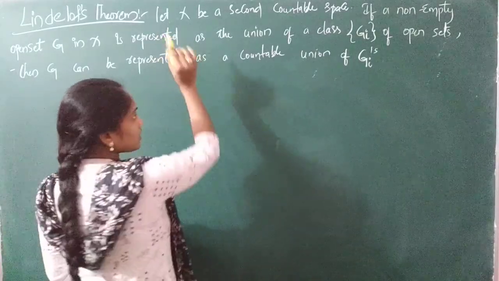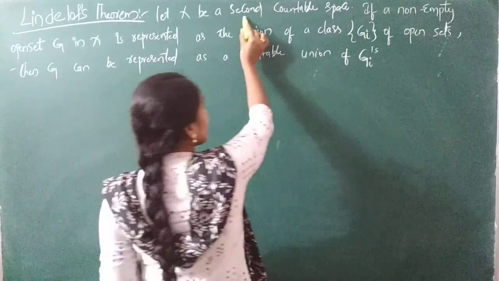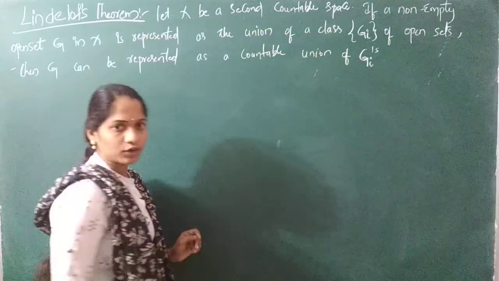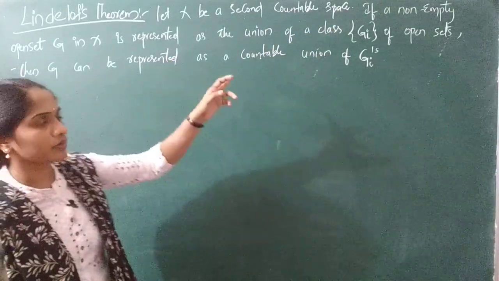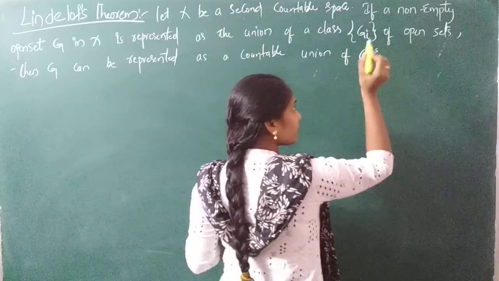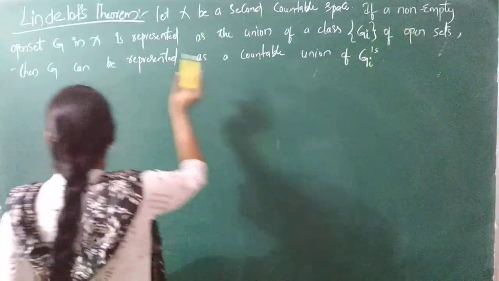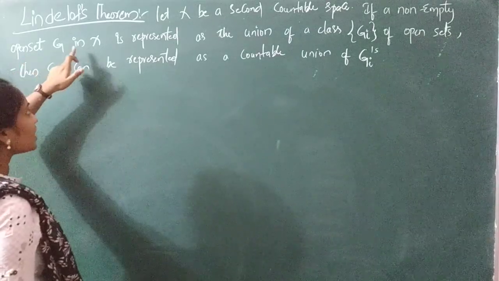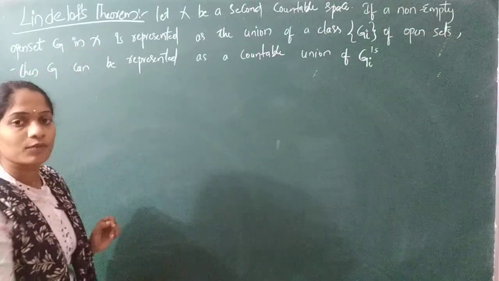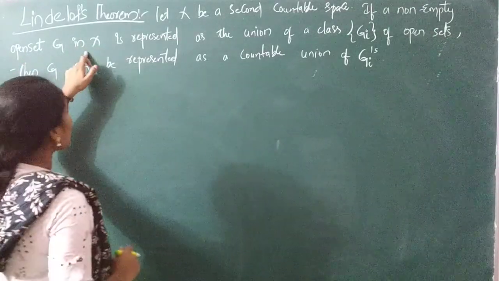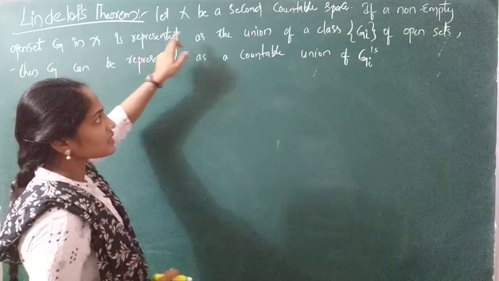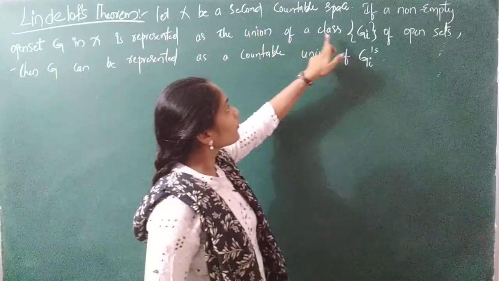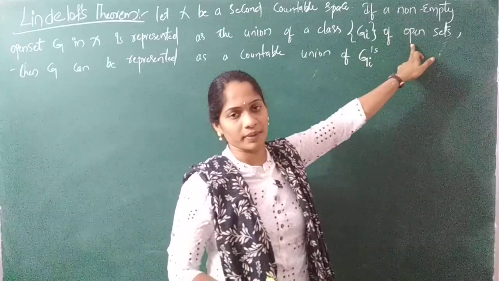Let X, what is X here? X is a second countable space. You have to take X to be a second countable space. And next, given a non-empty open set, what given? A non-empty open set G in X. You have to take some non-empty open set G, and that open set should be represented as the union of a class of some Gi's of open sets.